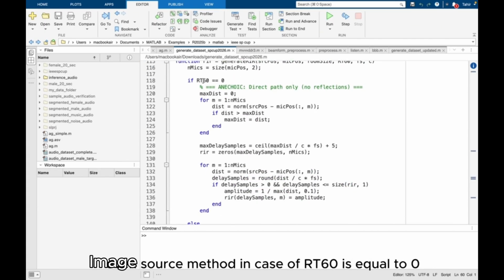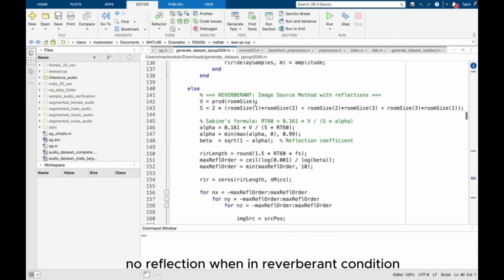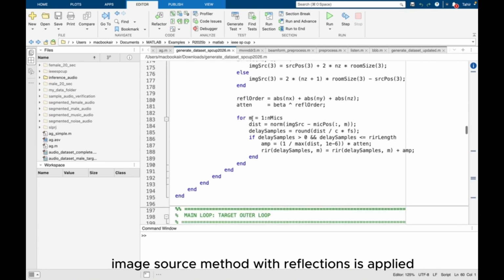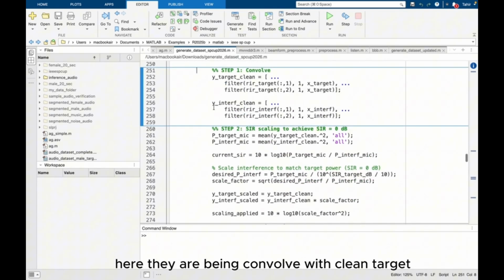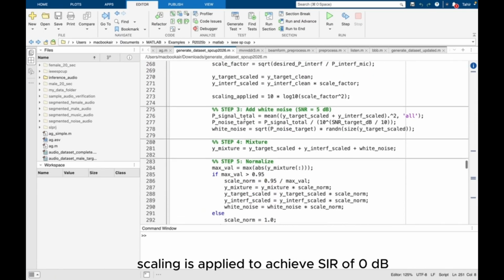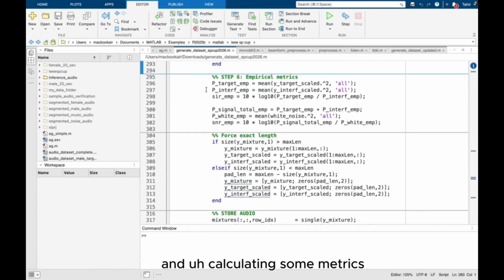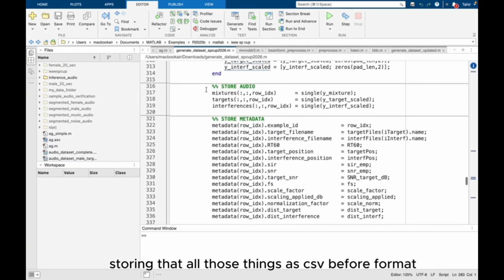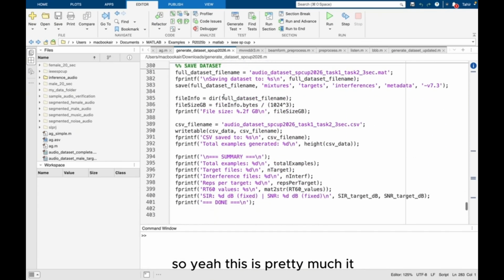In case RT60 is equal to 0, this is anechoic condition, direct path only, no reflection. In the reverberant condition, the image source method with reflections is applied. Our room impulse response functions are being called here. They are being convolved with clean target, clean interference. Scaling is applied to achieve SIR of 0 dB. We are adding white Gaussian noise to make SNR 5 dB, normalizing all those things, calculating some metrics, storing all those things in CSV format and also in MAT format. So yeah, this is pretty much it.